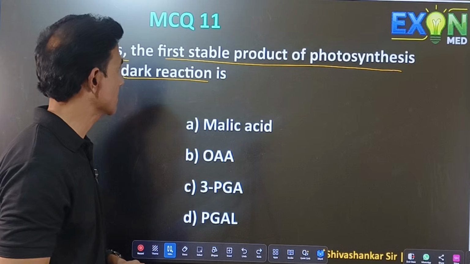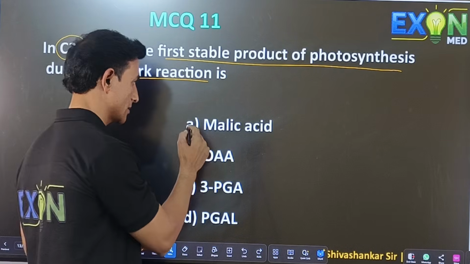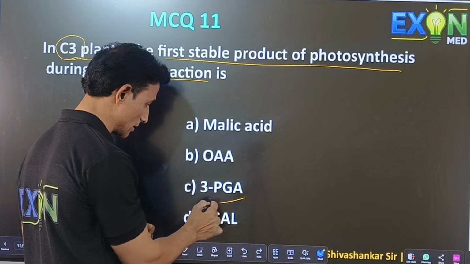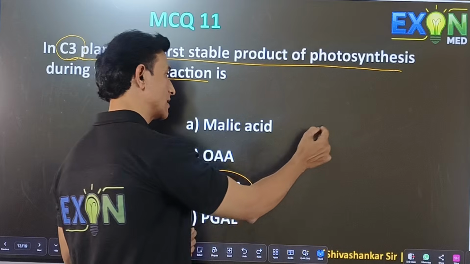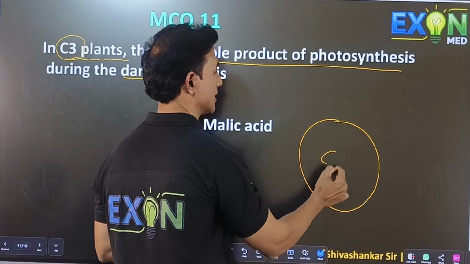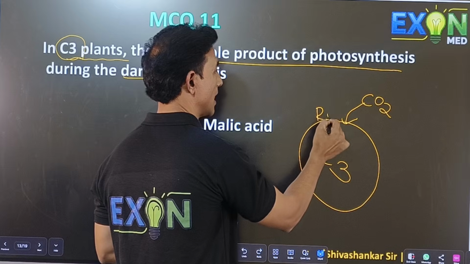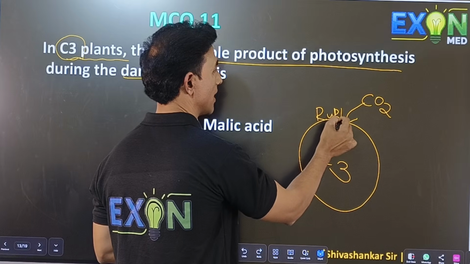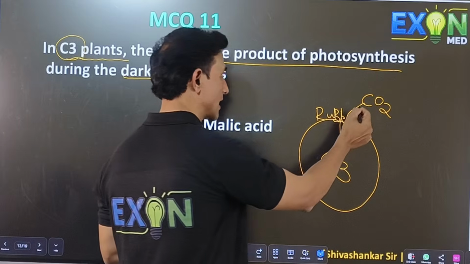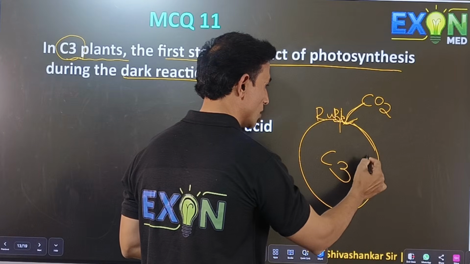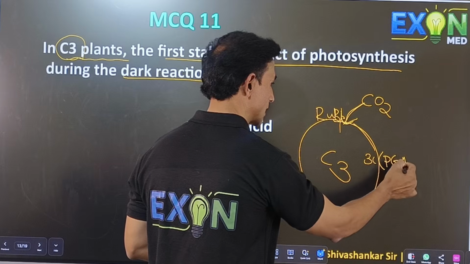So C3 plants, what is the first stable product? We know that C3 plants produce 3-phosphoglyceric acid. During fixation in the C3 cycle, when carbon dioxide enters, RuBP, 1,5 ribulose bisphosphate, will take the carbon dioxide and convert it to a 3 carbon compound called phosphoglyceric acid.